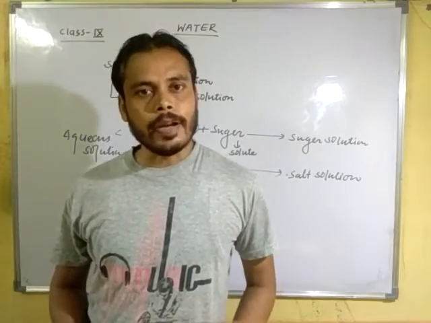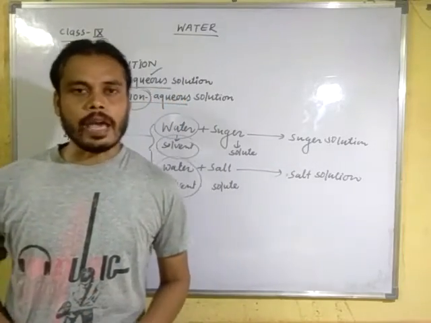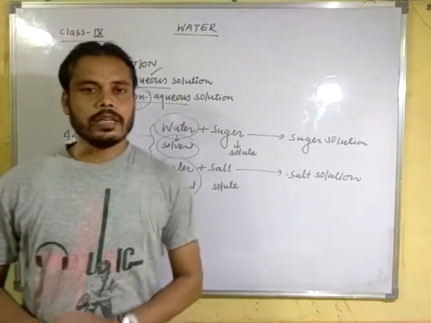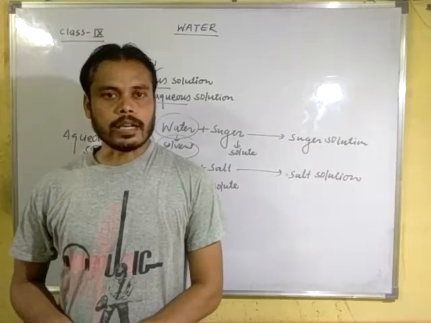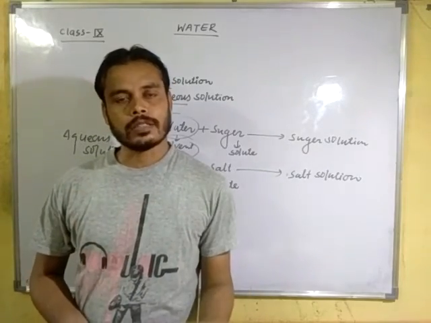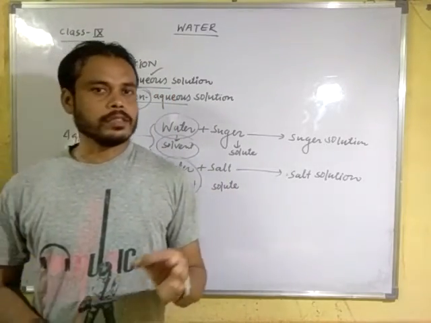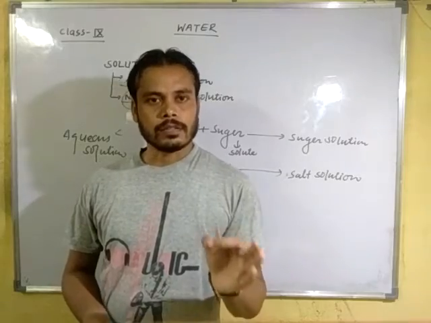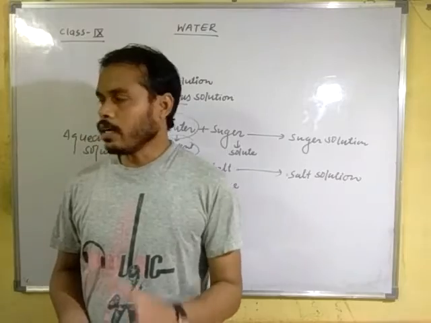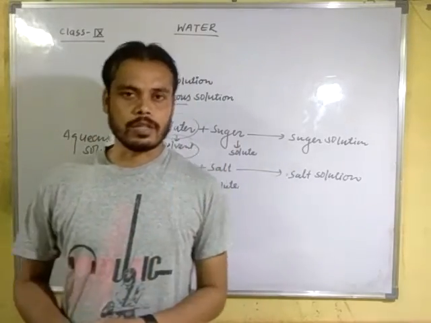That means when the solvent is not water, it may be alcohol, ether, benzene, toluene, carbon tetrachloride, etc. In these conditions, when water is not the solvent, other substances act as a solvent like phenol, ether, carbon tetrachloride, toluene, benzene, etc. Then the solution is known as non-aqueous solution.